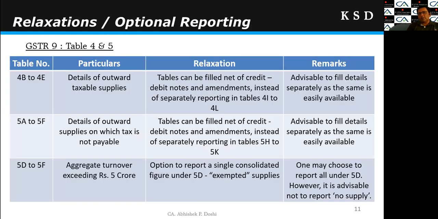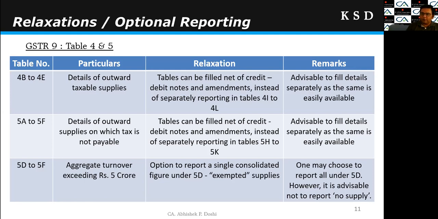Now, what are the relaxations or optional reporting in case of table 4 and 5? Table 4B to 4E, there are various types of outward supplies. In those fields, they have given relaxation that you can report the net of the credit debit notes and amendments. The actual format was that you need to first report gross figures, and then in the bottom part of the table report debit credit notes and amendments. But they have relaxed that you can directly fill the net figures.